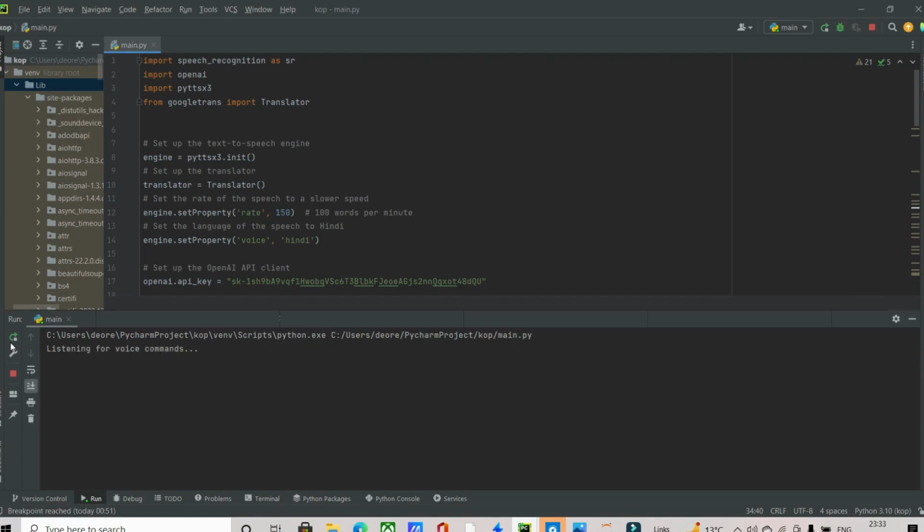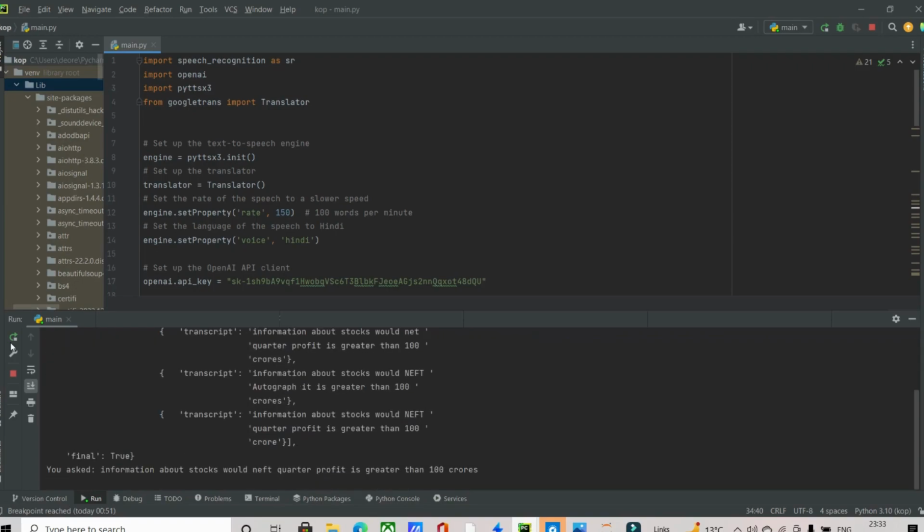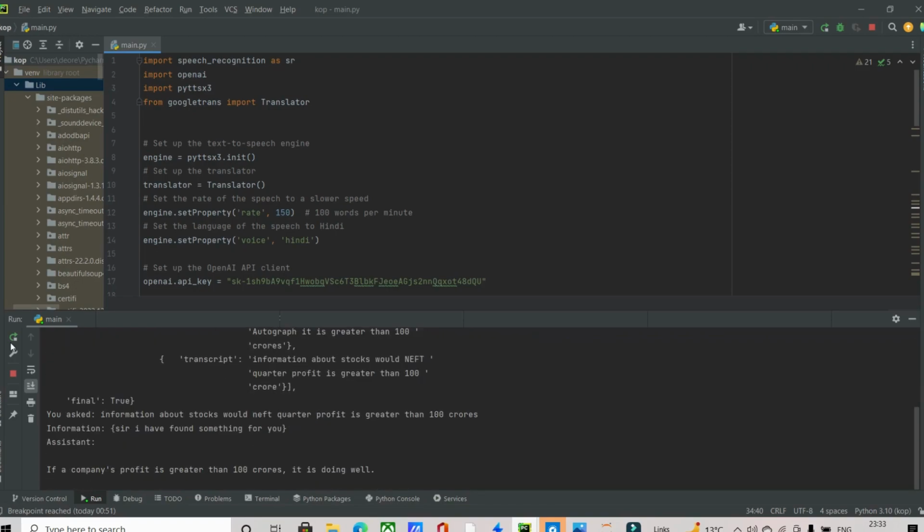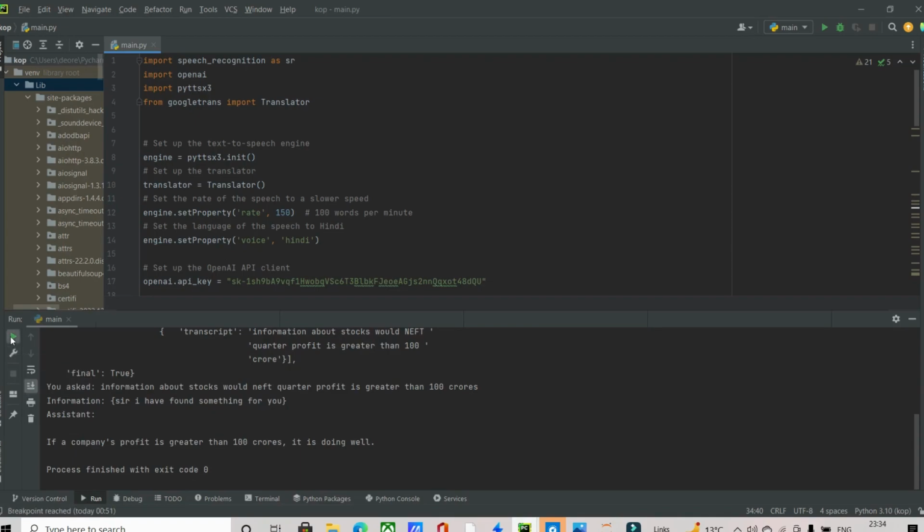Give me information about stocks whose net quarter profit is greater than 100 crores. Sir, I have found something for you. If a company's profit is greater than 100 crores, it is doing well. I've asked something else.